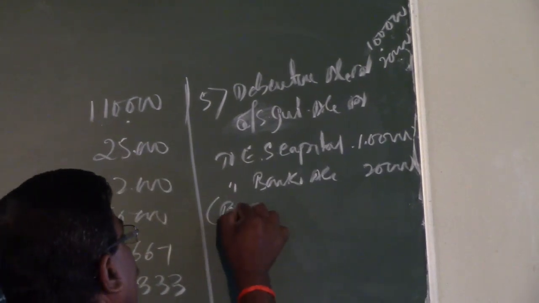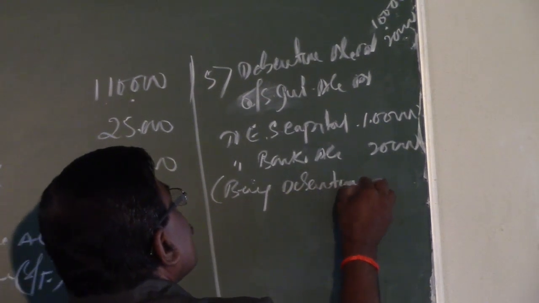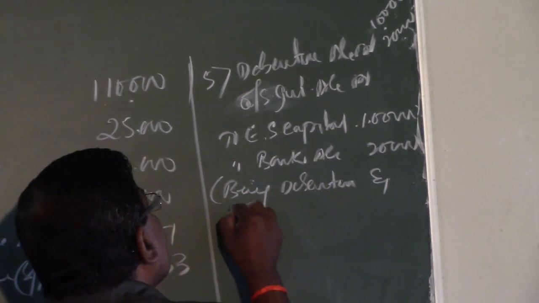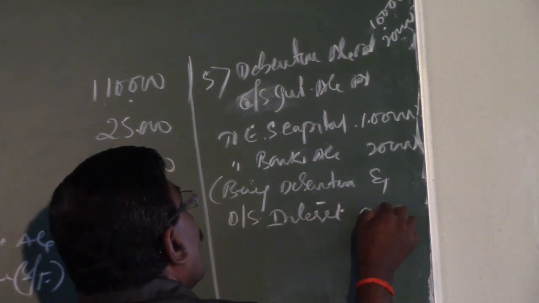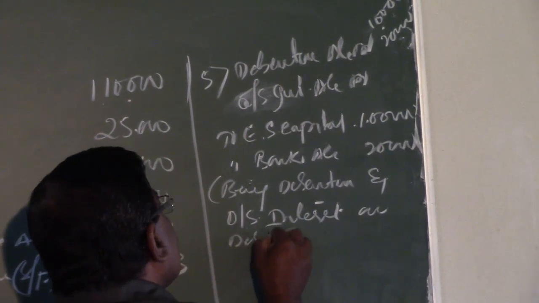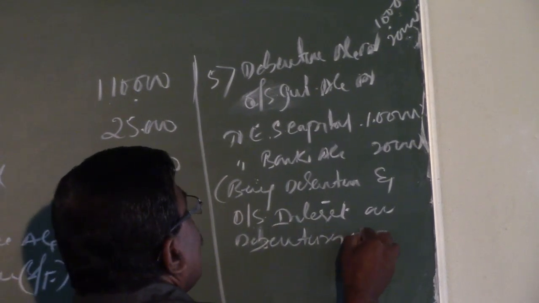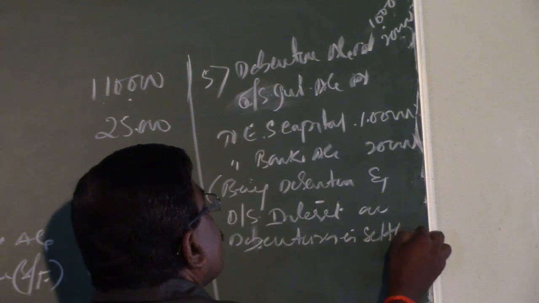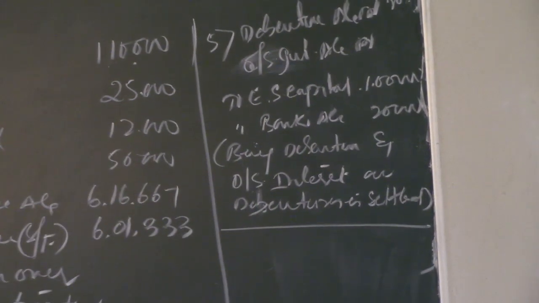Narration is: being debentures and outstanding interest on debentures is settled. So the fifth entry is over.